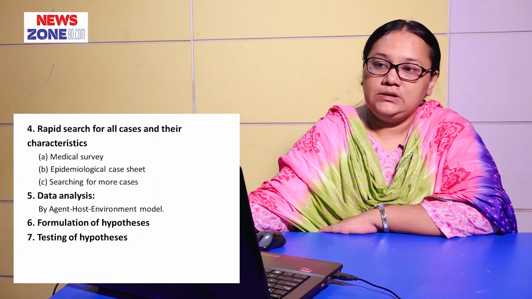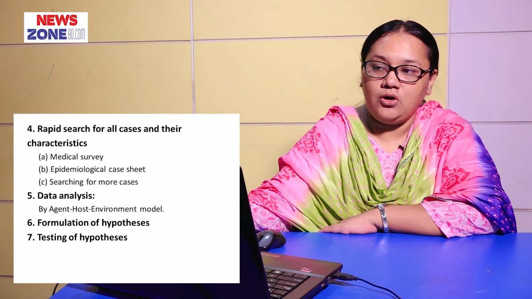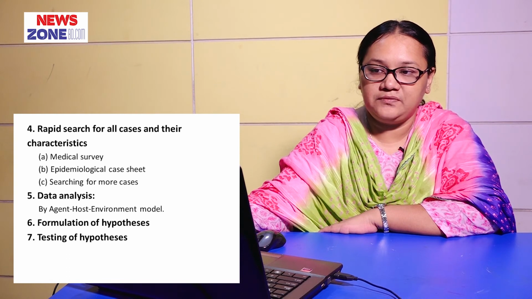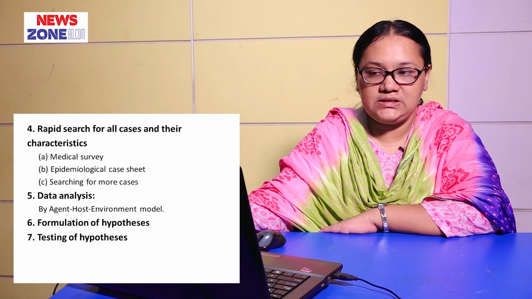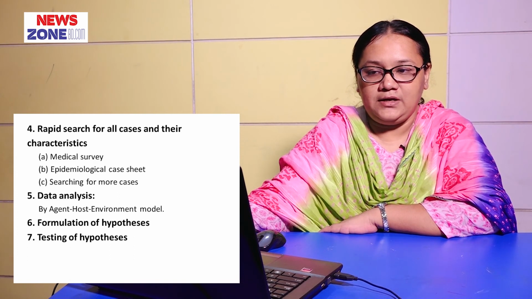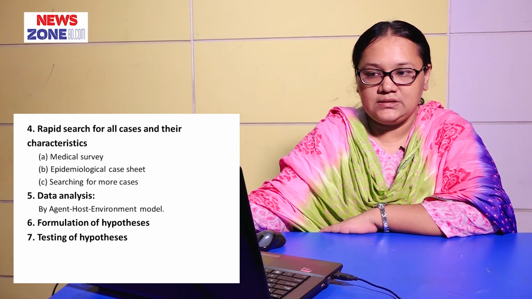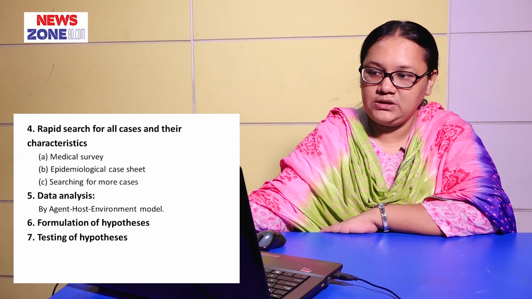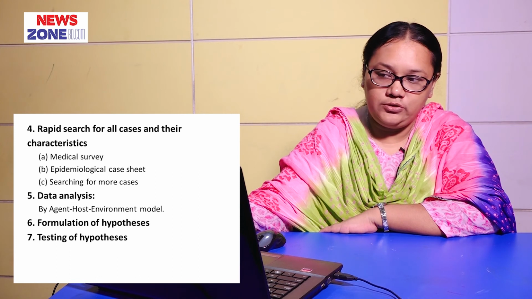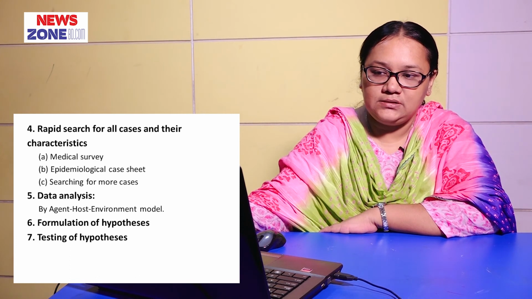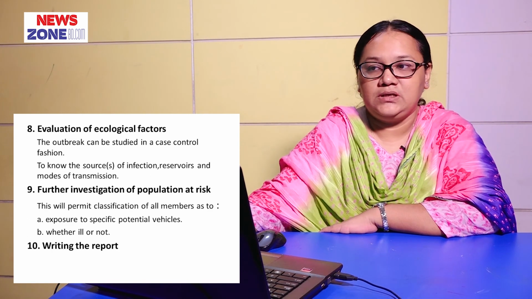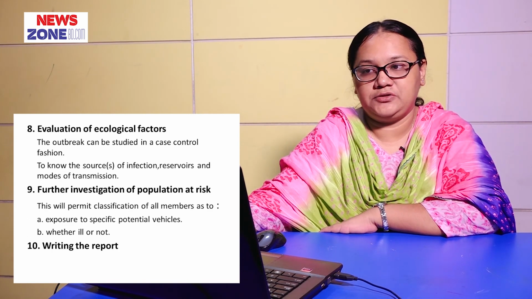Fourth, rapid search for all cases and their characteristics, such as medical survey, epidemiological case sheet, or searching for more cases. Fifth, data analysis by agent host environment model. Sixth, formulation of hypothesis, and then seventh, testing of hypotheses. Eighth, evaluation of ecological factors.